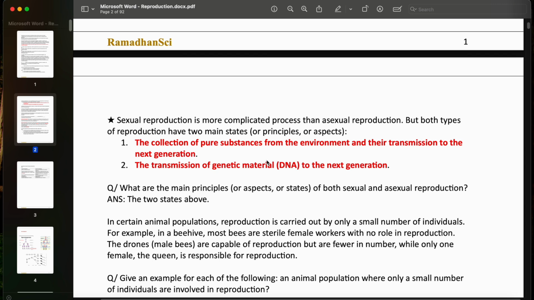And then they're telling you that the transmission of genetic material to the next generation, that's basically the whole idea of reproduction. We're transferring our genetic material, our DNA, to the offspring. And the new individual is going to have half chromosomes, which are made up of DNA, from the father, and half of the chromosomes coming from the mother.